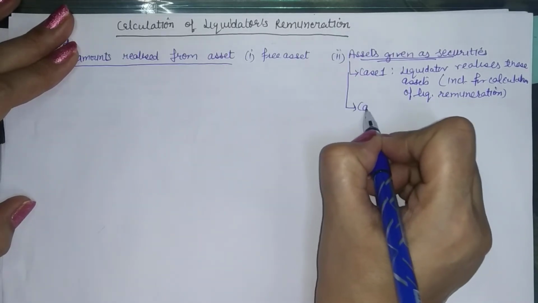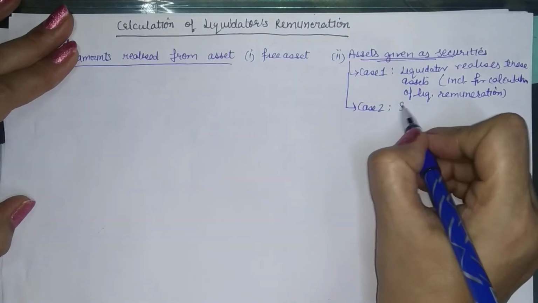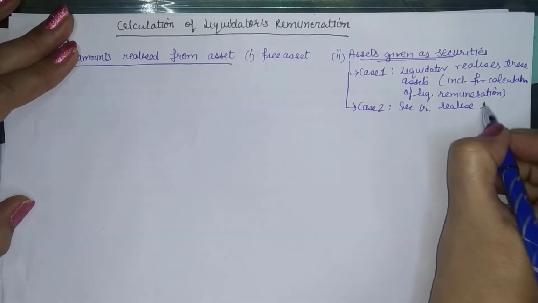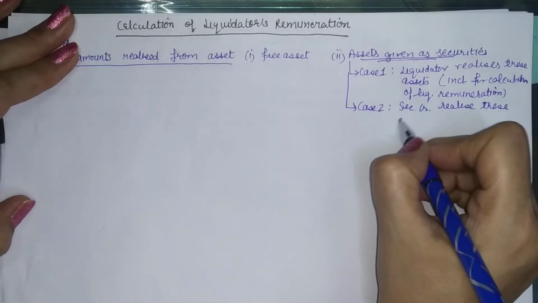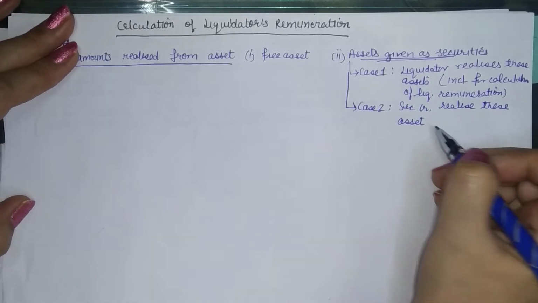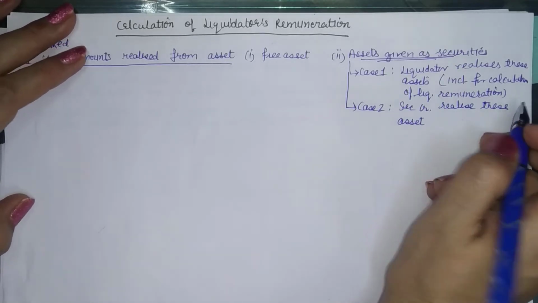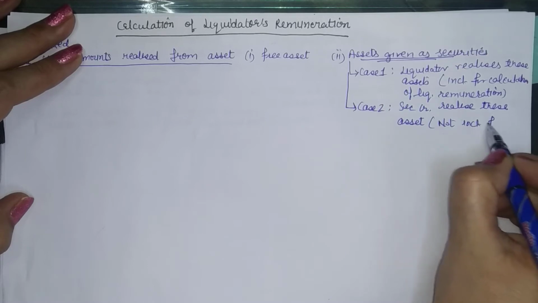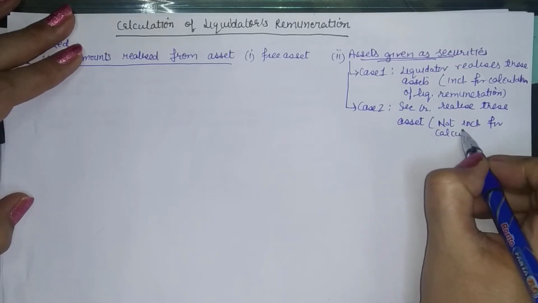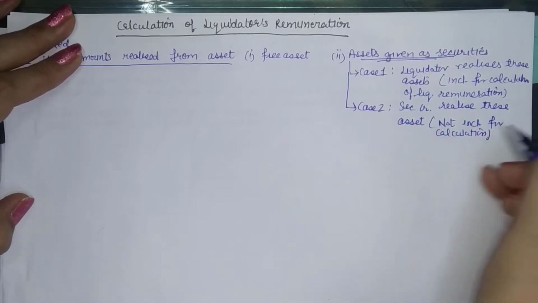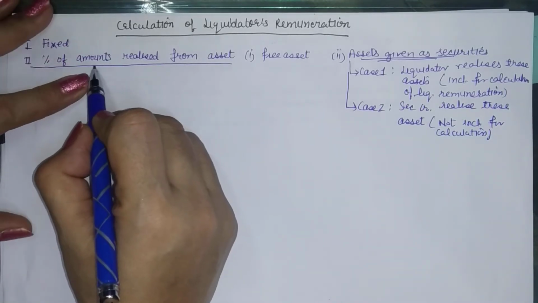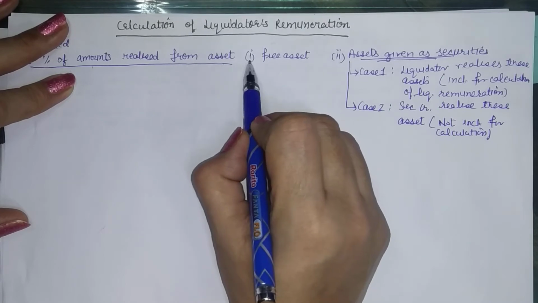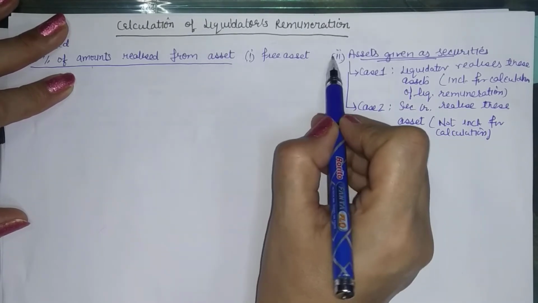Second case is when the secured creditors realize these assets, they take up their amount, their liabilities and pay the balance to the company. So here in this case, these will not be included for calculation purposes, right? So what we are supposed to do here is that we are to calculate amount realized from the assets. It will either be 1 only or 1 plus 2.